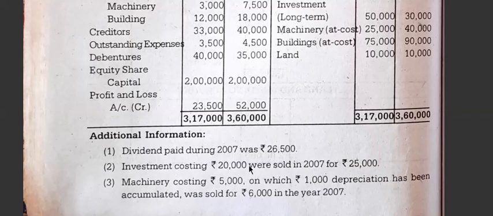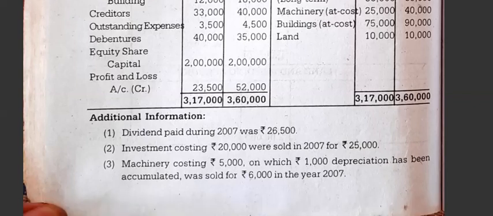Investment costing 20,000 was sold for 25,000. So there was a sale, so it will come in the investing activities. Then it was sold at a profit. Now profit will go for the operating activities. There we have to deduct the profit of rupees 5,000.